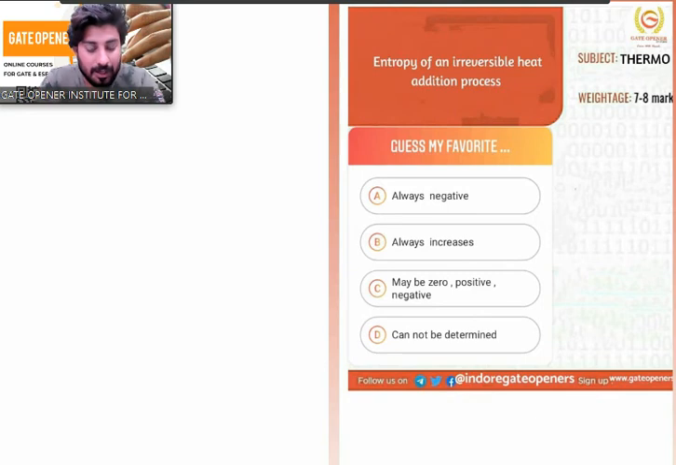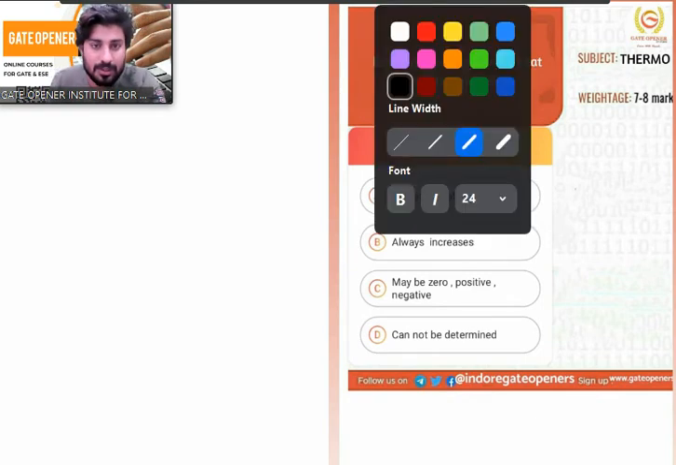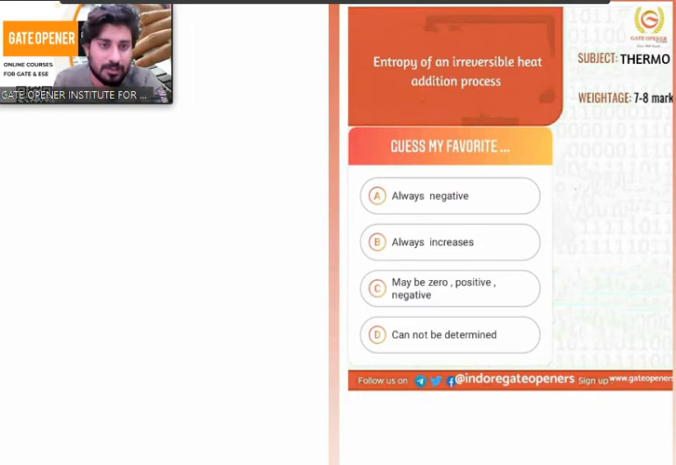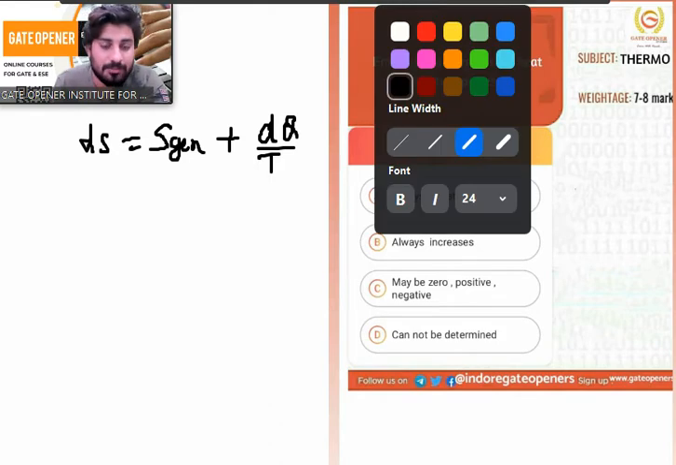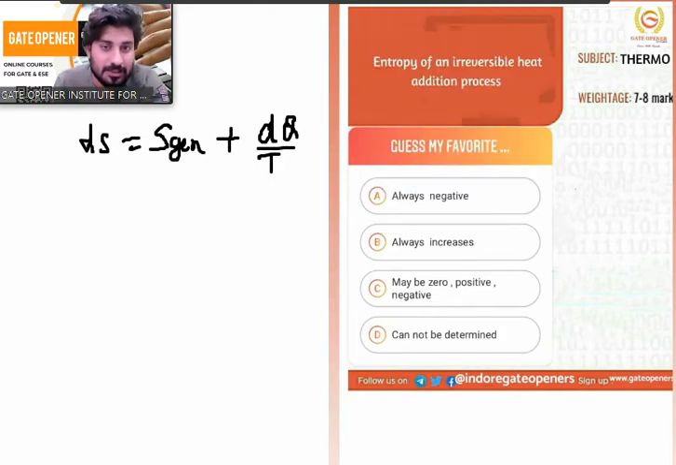So how can I calculate entropy for an irreversible process? I have a very simple formula for this: ds is equal to S generation plus dq upon T. For an irreversible process, S generation is going to exist. And S generation is the quantity which is always positive. So I have S generation as a positive value.